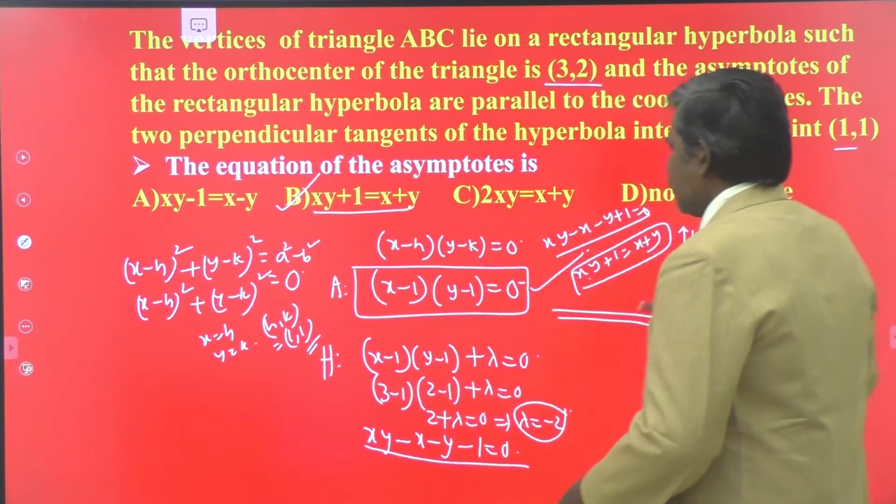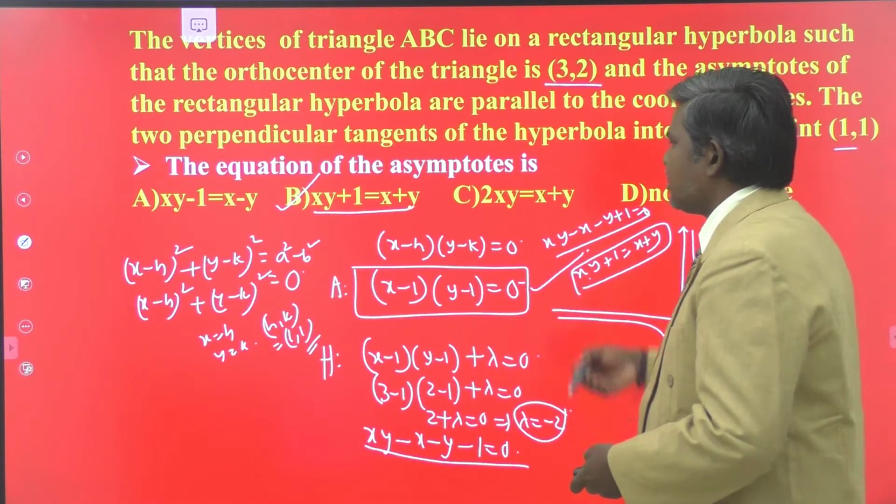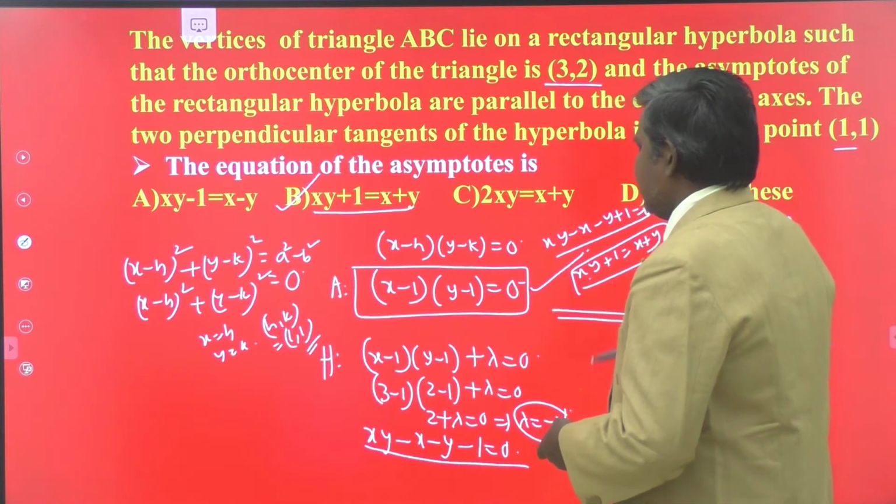Okay, now the next question is what? This is the equation of hyperbola. If the next question is equation of hyperbola, this is your answer. xy minus x minus y is equal to 1.